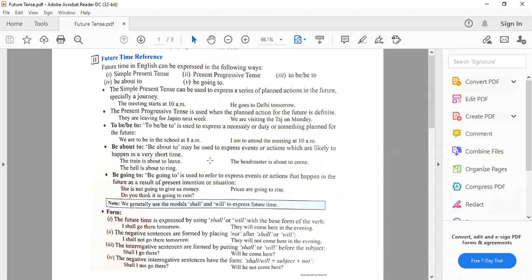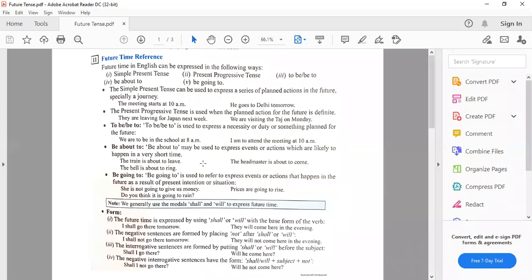स्टेशन पर खड़ी है ट्रेन प्लेटफॉर्म पे और थोड़ा टाइम है उसको चलने में, तो हम क्या करें? About to leave. The bell is about to ring. The headmaster is about to come. So the action or the events which are likely to happen in a very short time.